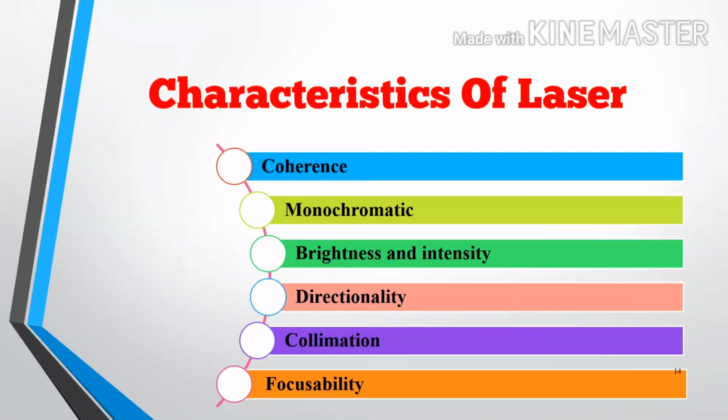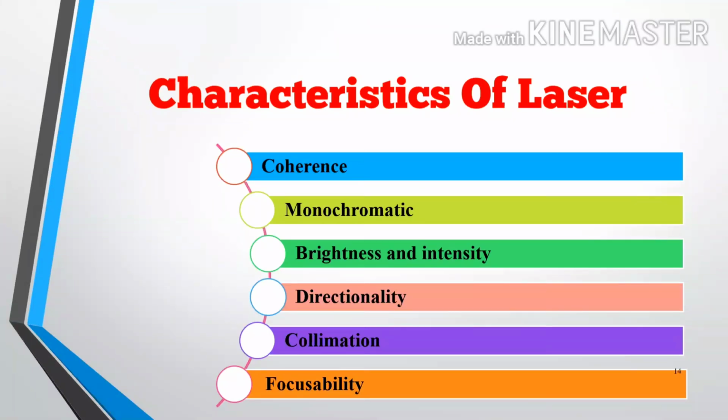This property of laser light allows energy to be delivered to the specific tissue in a specific way. Brightness and intensity. All the properties of a laser are related to this, the output of the laser power. So the laser has a high intensity, a powerful flash and beam of light.